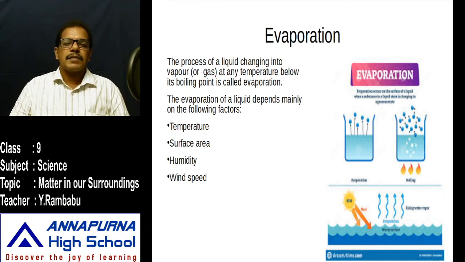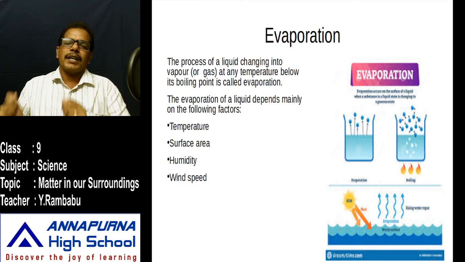Okay, and some factors affect this evaporation. What are the important factors that affect the rate of evaporation? The main factors that affect the rate of evaporation are surface area, temperature, humidity and wind speed. Let us learn how these factors affect the rate of evaporation. First, surface area.